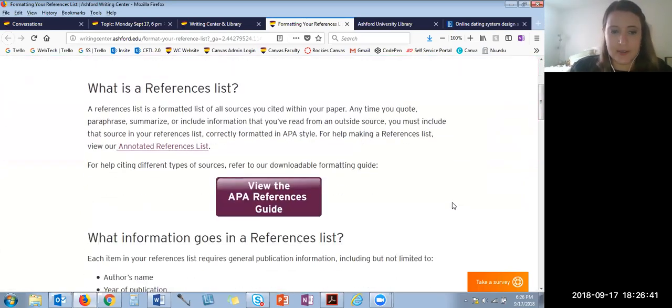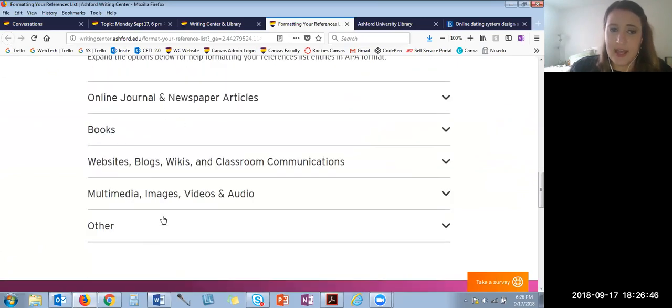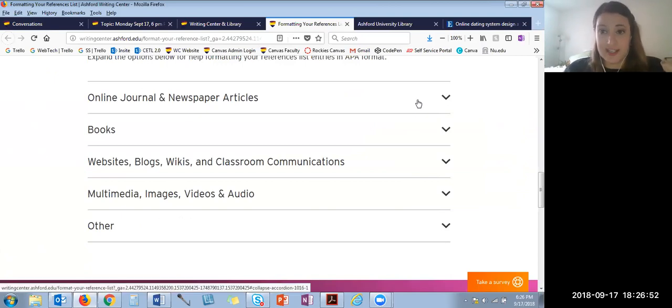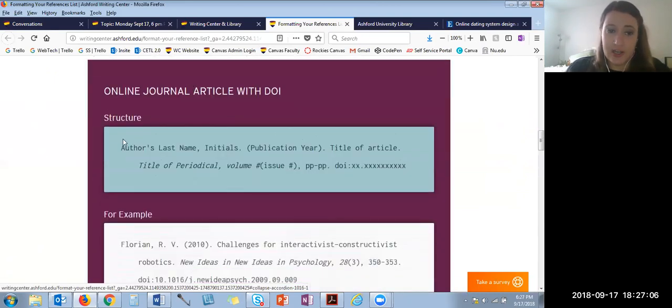If you go down a little bit, scroll down, you're going to see these accordion buttons that if you open them up, they're going to show you how to cite things properly. So for this assignment, you need a peer-reviewed scholarly journal article. So we're looking for how to cite a journal article. So we need to open up the accordion that says online journal and news articles. From here, you just look up how to cite it.